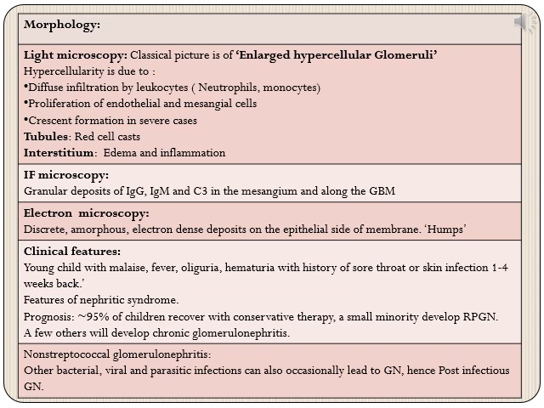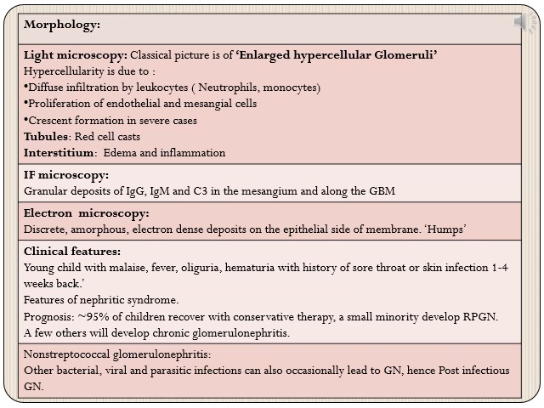So there is proliferation of both resident glomerular cells as well as the infiltrating inflammatory cells. Crescent formation can be seen in severe cases. Tubules and interstitium can also show changes. In addition to glomeruli, tubules have presence of red cell casts, and the interstitium shows edema and inflammation.